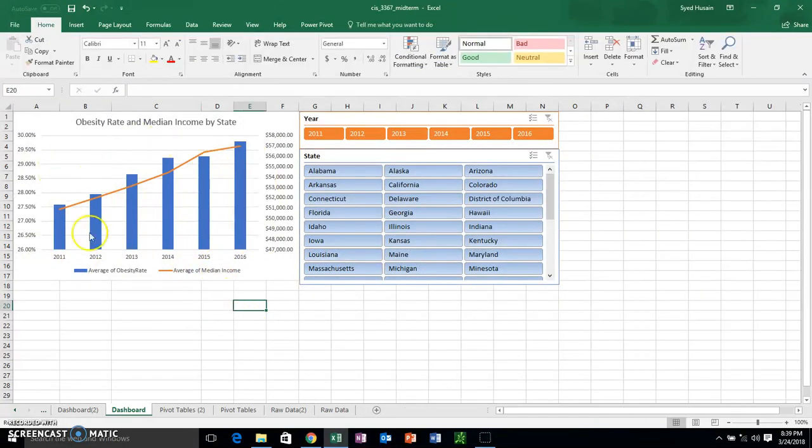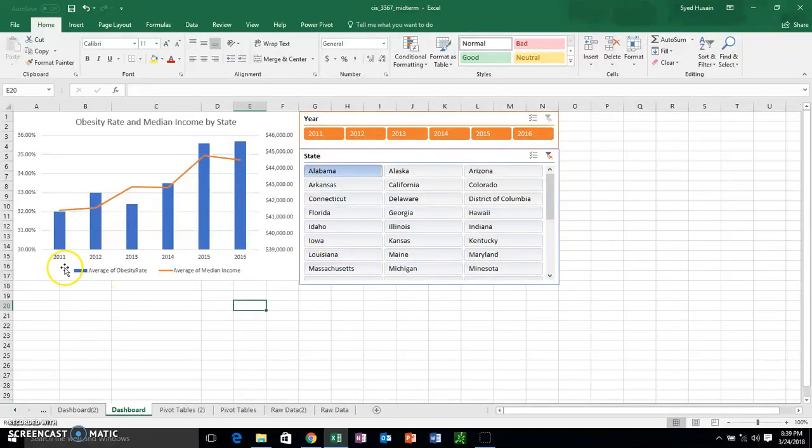But we still don't understand what this chart is saying, so we're going to use a powerful tool of slicers. I have it for year and state. So let's just look at Alabama for now. For Alabama, from 2011 to 2016, we see the difference in obesity rate and median income. Something interesting that I saw was in 2012 to 2013, when income rose, we saw a dip in obesity rate. It did go down by 0.5%, but when we're talking about population, that's a significant amount of people.